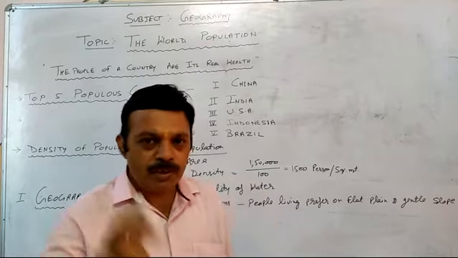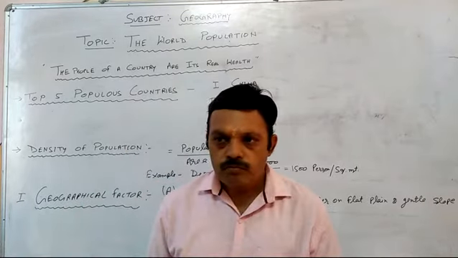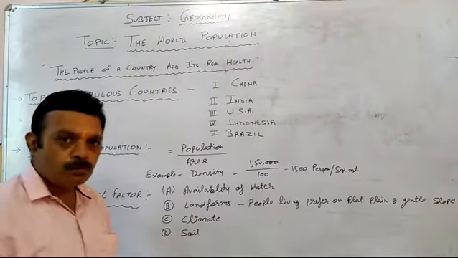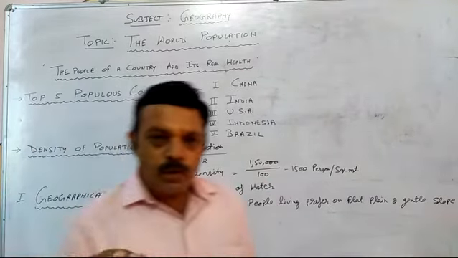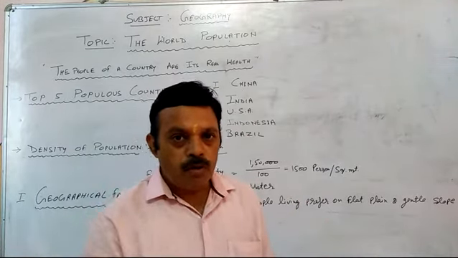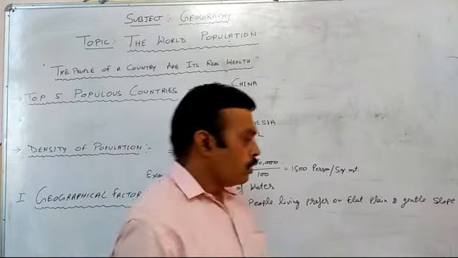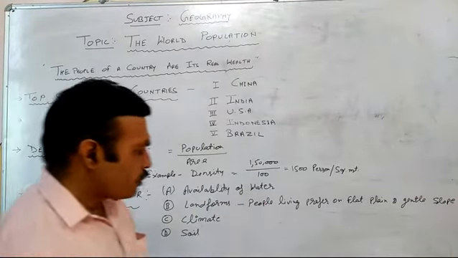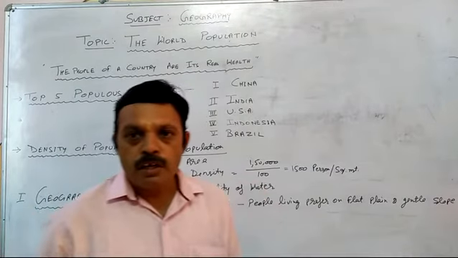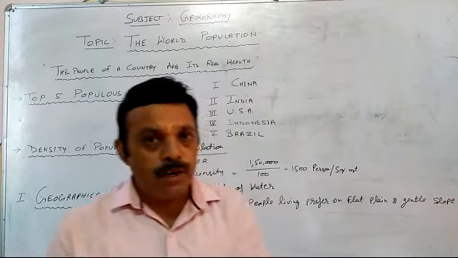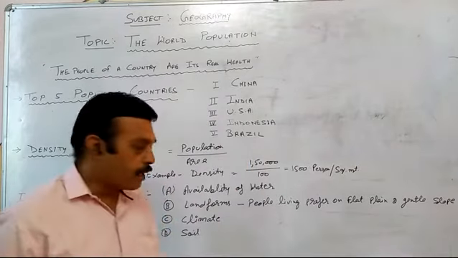Landforms are an important factor, as growth of population is directly affected by landforms. Every person wants to settle in better landforms. Landform is the main factor of density growth. Generally, all of you know that people live in flat and gentle slope landforms. This is the main factor.